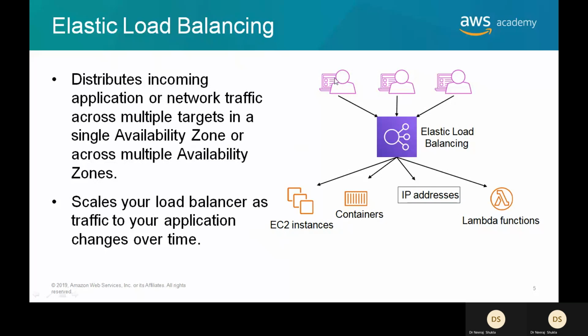Whatever load is there, with the help of the elastic load balancer, it will go through more or fewer instances, containers, IP addresses, and Lambda functions.